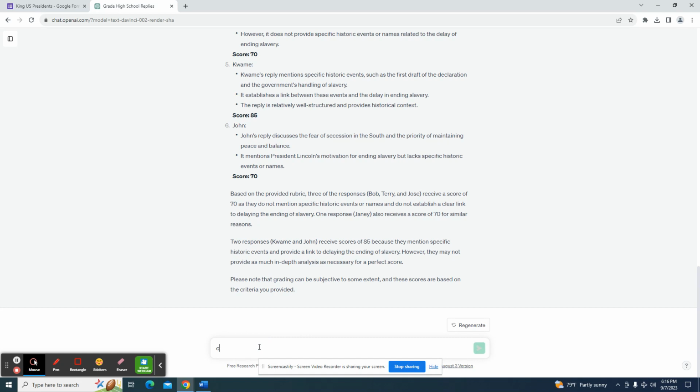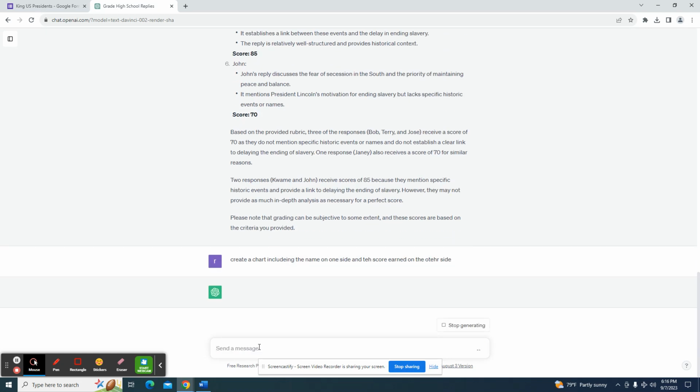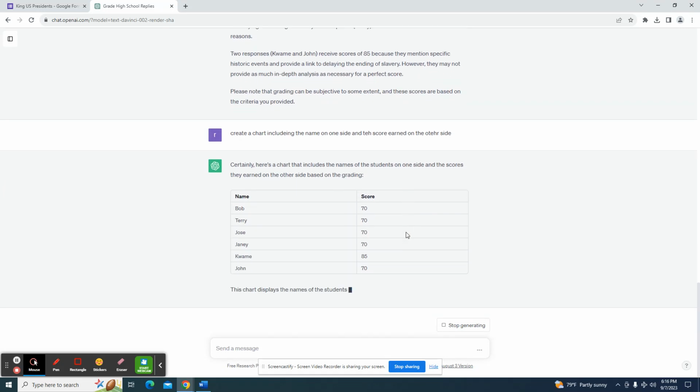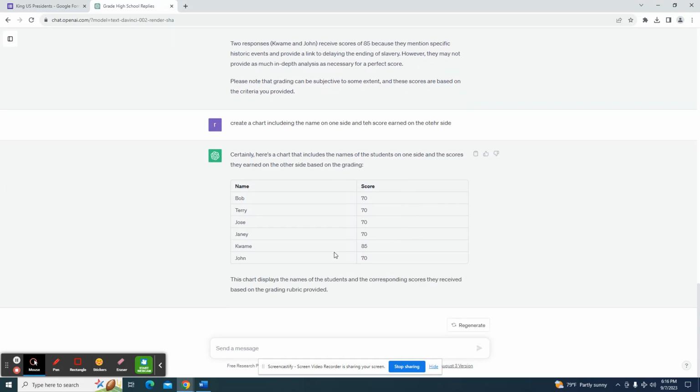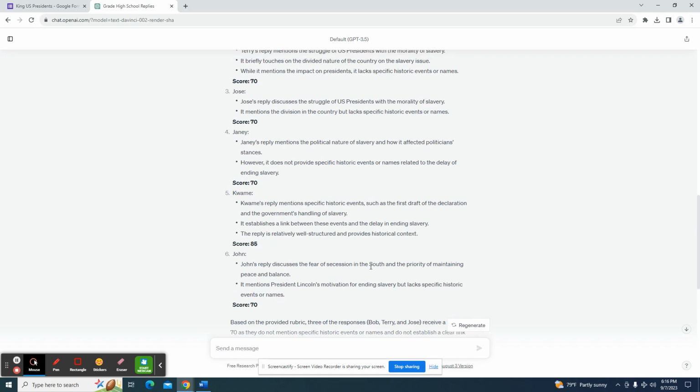Now we're going to ask it to create a chart including the name on one side and the score earned on the other side. Kwame earned an 85, John earned a 70.